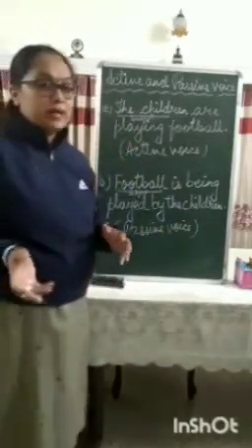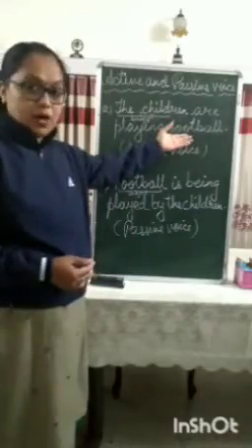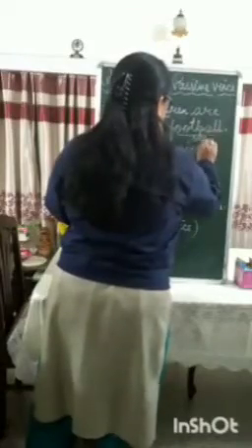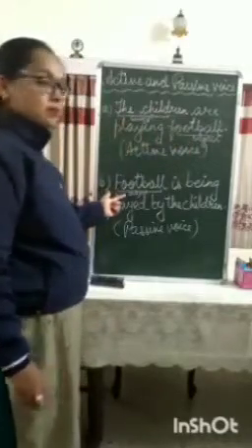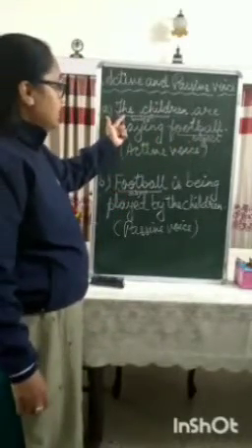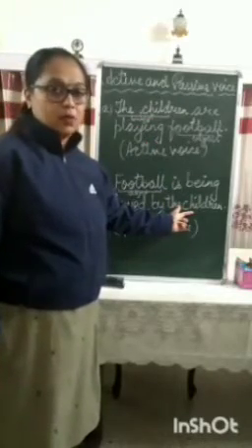In other words, you can say, what was an object in active voice? This is an object. Football is an object. You can also say that in passive voice, the object becomes the subject and the subject becomes the object. Okay.